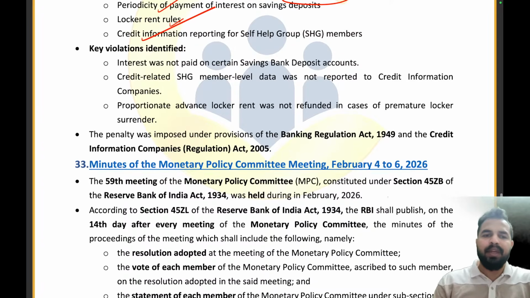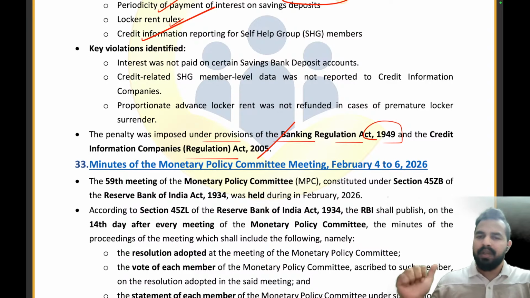Clear, everyone? The penalty was imposed under the provision of the Banking Regulations Act 1949 and Credit Information Companies Regulation Act 2005. तो बैंकिंग रेगुलेशन एक्ट 1949 और क्रेडिट इंफॉर्मेशन कंपनीज रेगुलेशन एक्ट 2005 के अंडर हमने ये पेनल्टी इनके ऊपर लगाई है. क्लियर, एवरीवन?